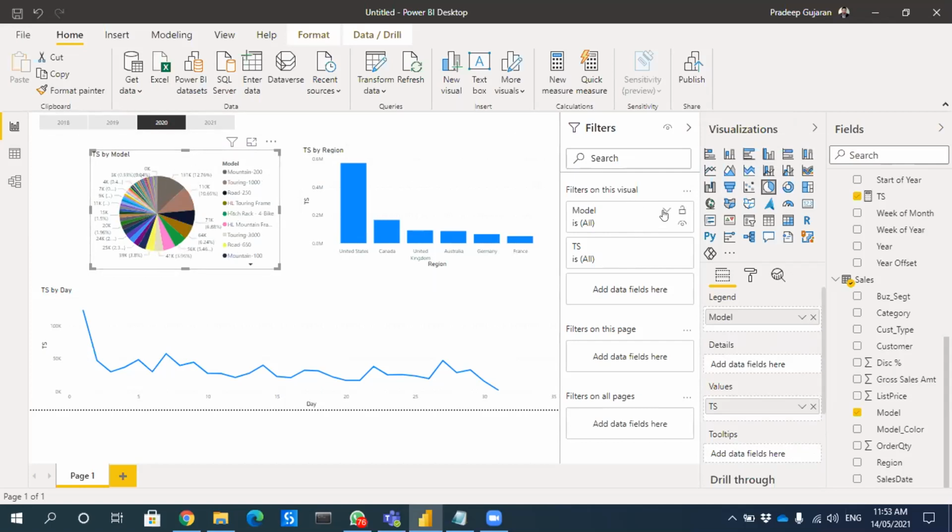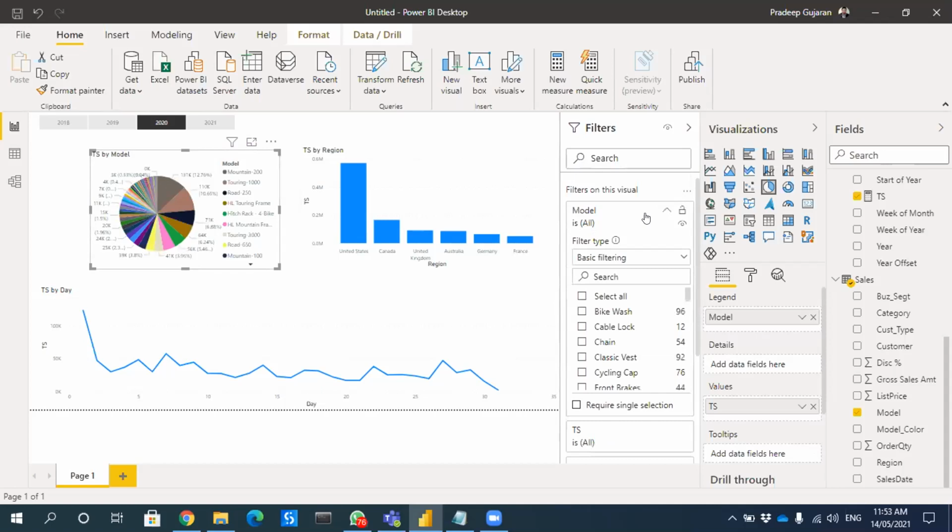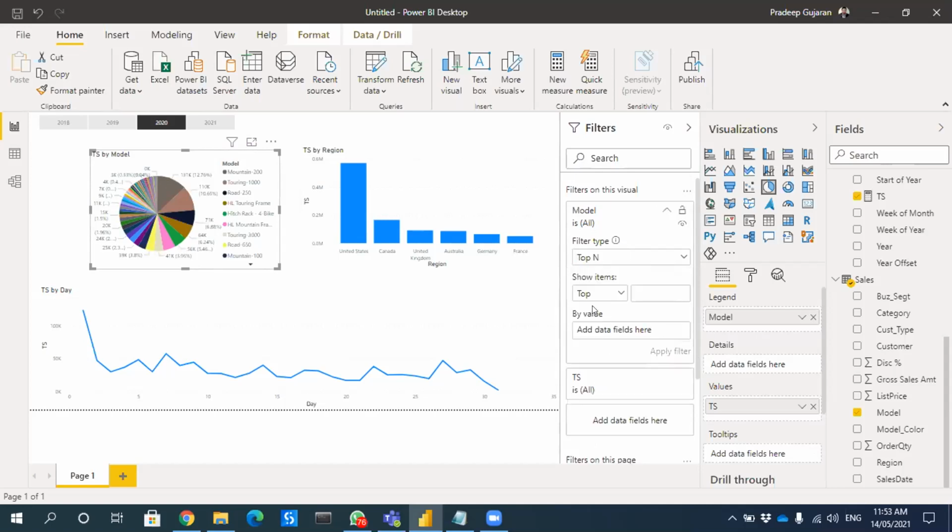Now in the filter, I get an option: either basic filtering, advanced filtering, or top N. So I will select the third option, which is top N. In the top N, I can put any number like 10 or 20, let's say top 10 items. Then it will ask by what you want to filter it. Since we have only the sales, we'll select sales.